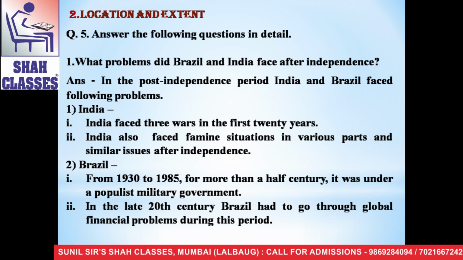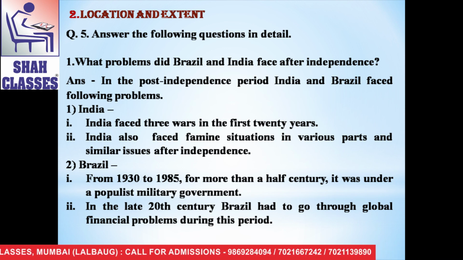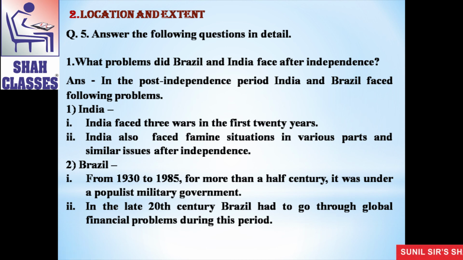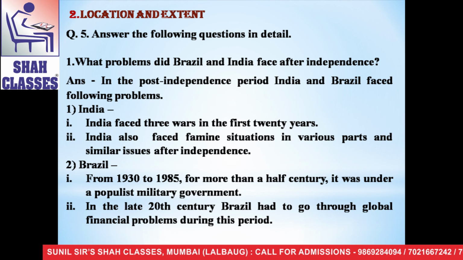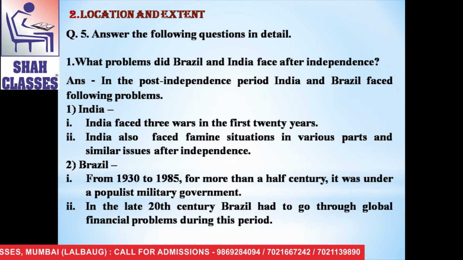The third is, India is located in the southern part of Asia and Brazil is located in the northern part of South America. The fourth point is, although India's latitude extends from 8 degree 4 minutes north to 37 degree 6 minutes north, the southernmost point of India is known as Indira Point and it is at 6 degree 45 minutes north. So these are differences between India and Brazil.